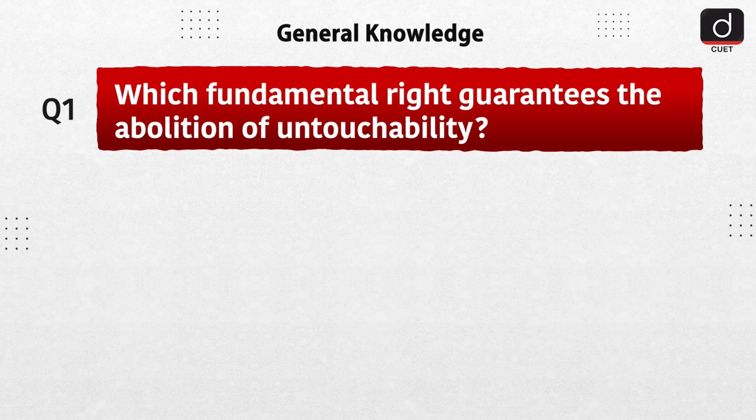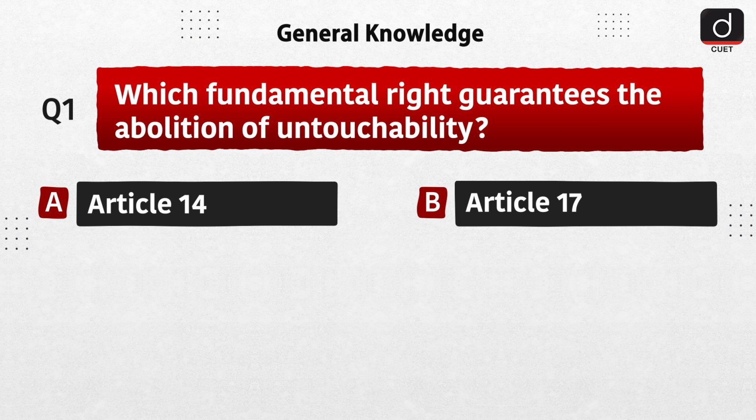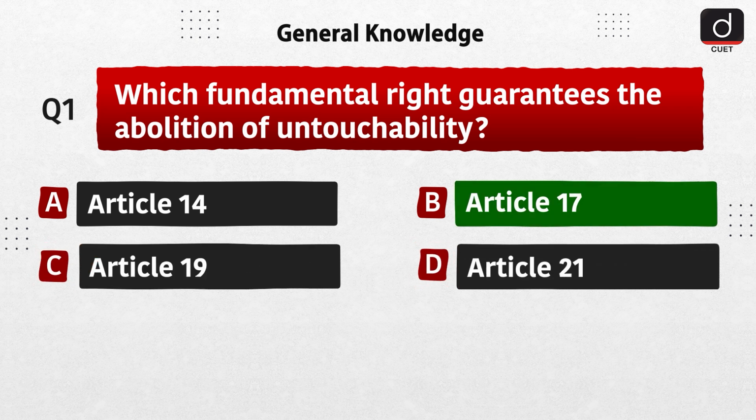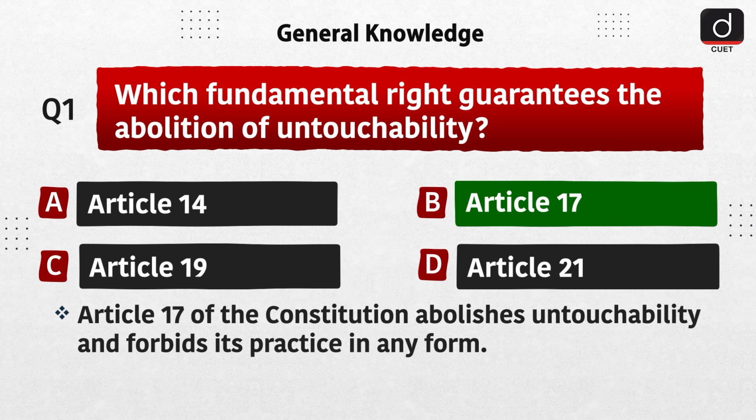Let's start today's episode. First question is, which fundamental right guarantees the abolition of untouchability? A. Article 14, B. Article 17, C. Article 19, D. Article 21. The correct answer is option B, Article 17. Article 17 of the Constitution abolishes untouchability and forbids its practice in any form.